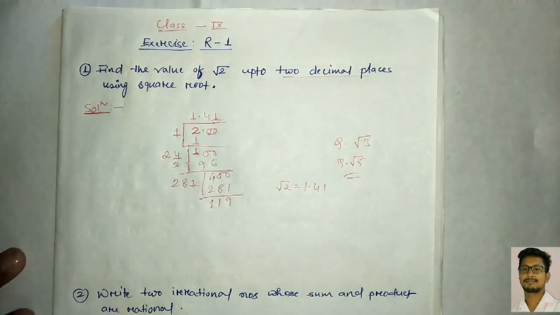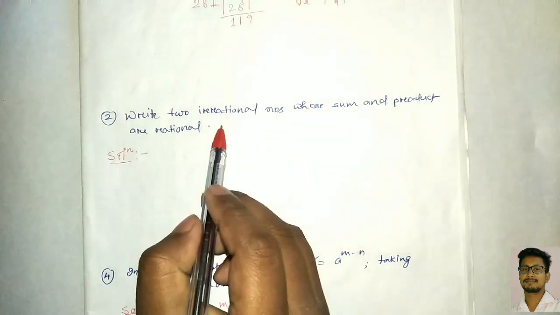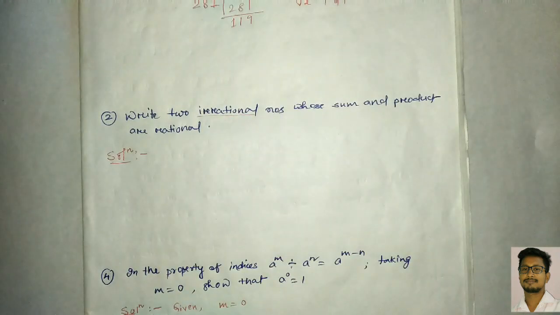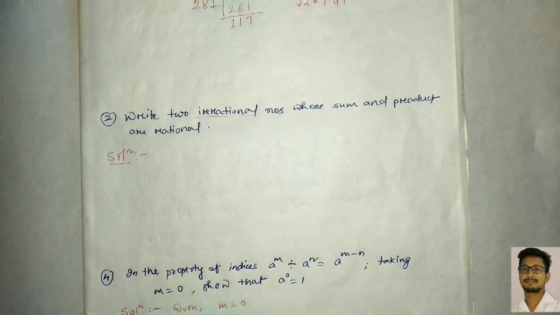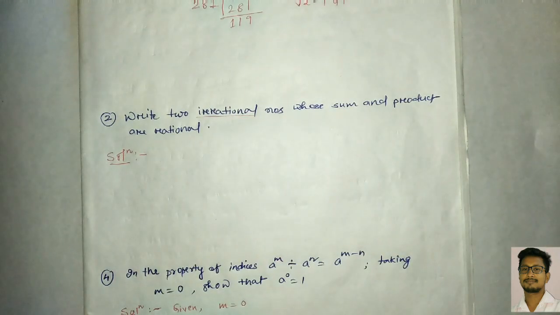Okay, now come to our question number 2. Question number 2 is given here. Write two irrational numbers whose sum and product both are rational numbers. Irrational means the numbers which you cannot represent in the form of p by q, where p and q belong to Z, that is integers, and q not equal to 0. Rational means can represent in that form, right?